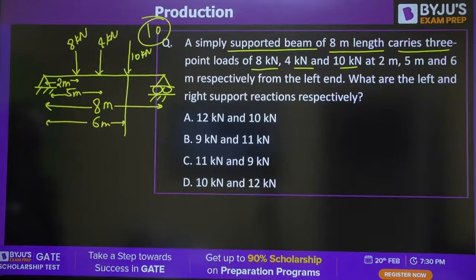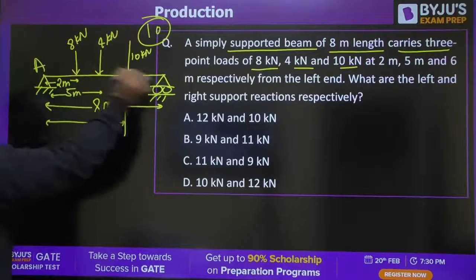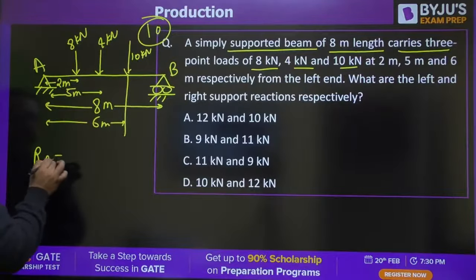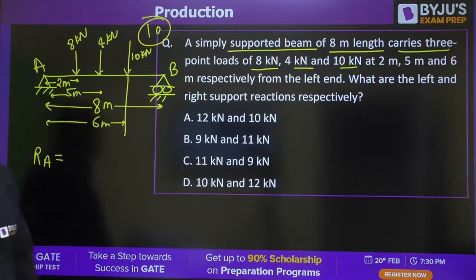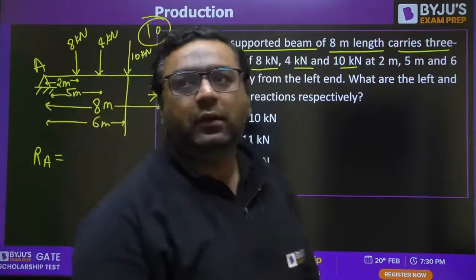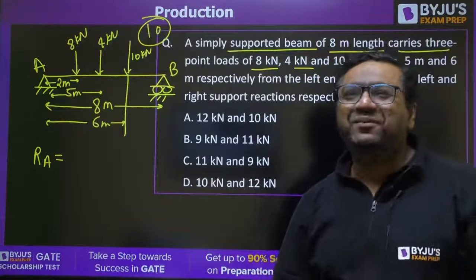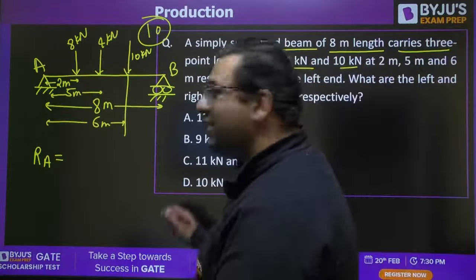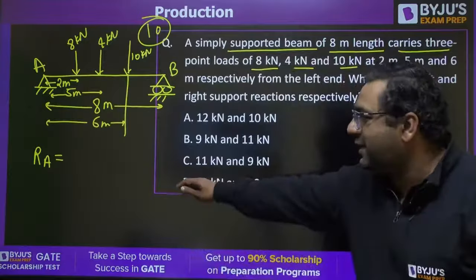I feel you can find out the support reactions at A and B very easily. RA, apply the principle of superposition. TPM remembered the year also, very good. So answer for this is going to be D, that's correct.